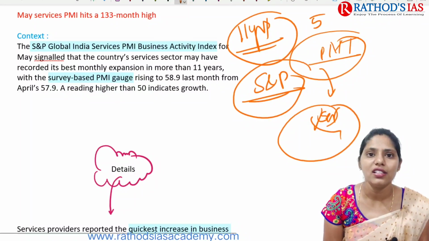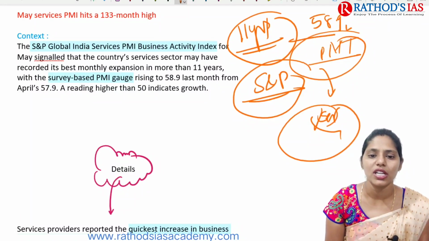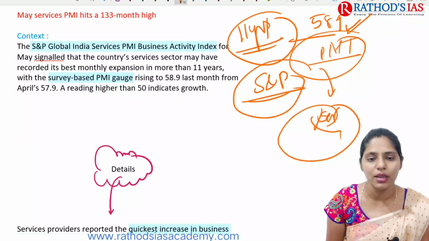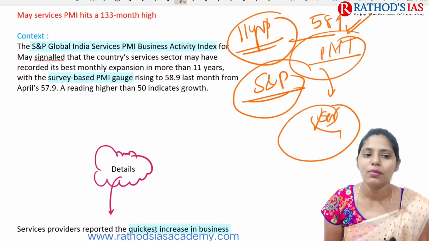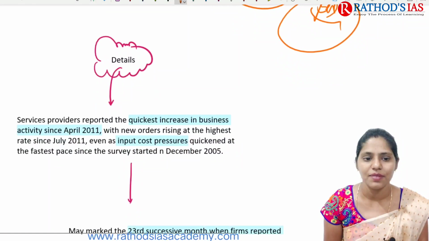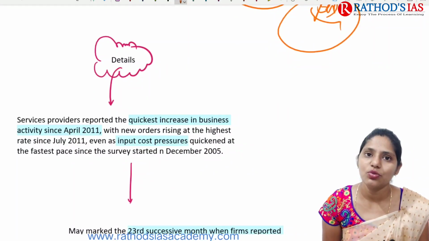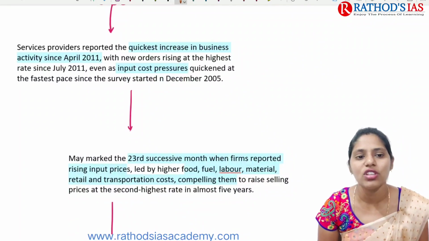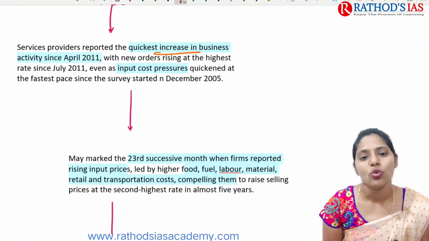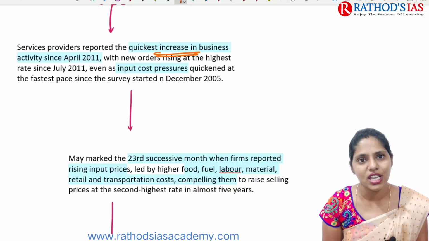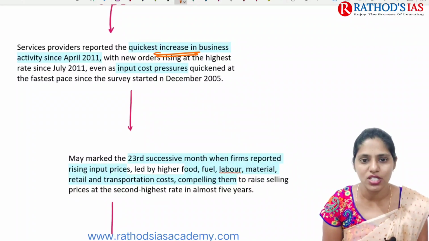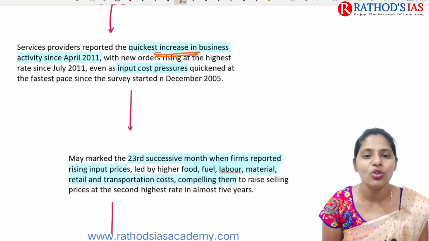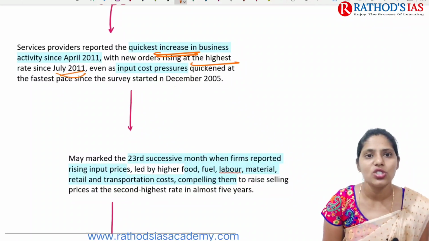And this PMI is 58.9 in the month of May, and in the month of April it was 57.9. If it is more than 50, we can say there is expansion. If you see the details, it says service providers reported a quick increase in business activity since April 2011 onwards, and they are seeing new orders at the highest rate since July 2011.